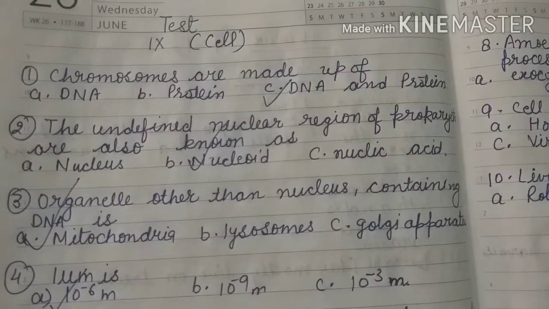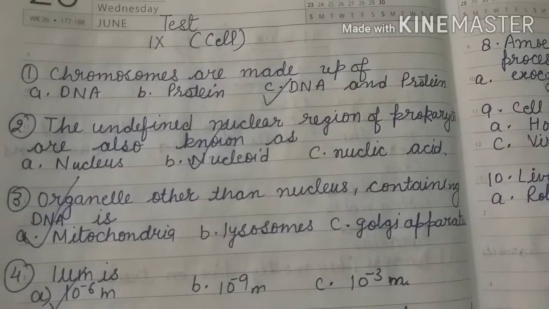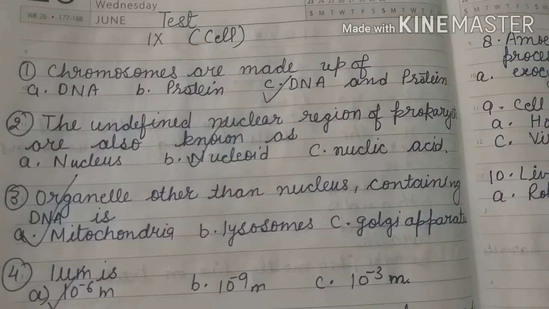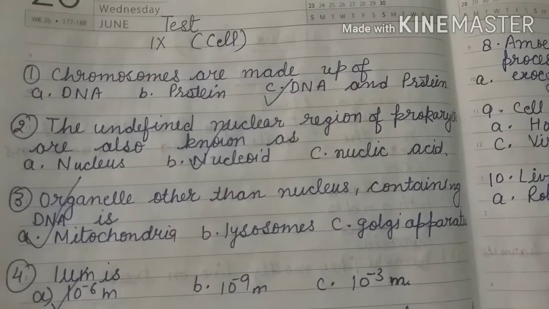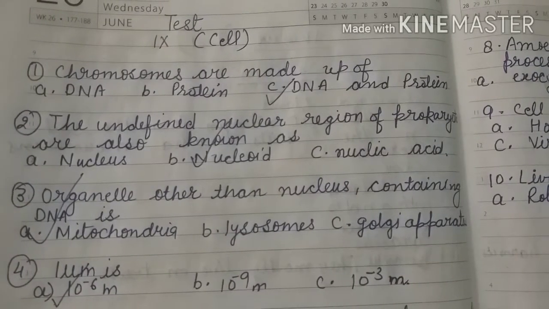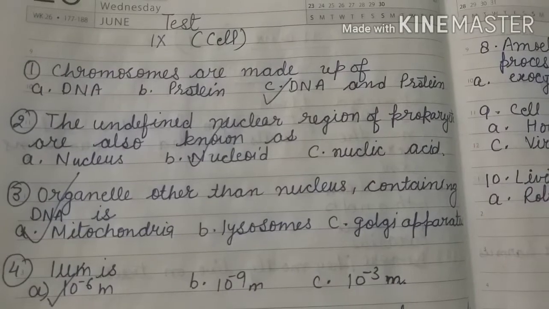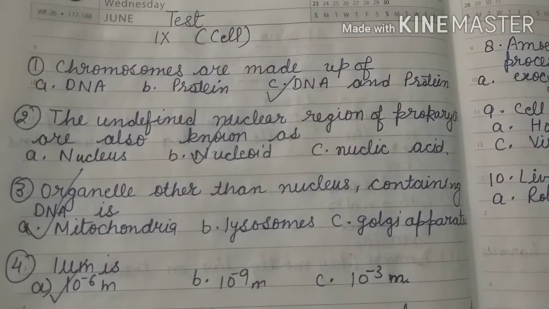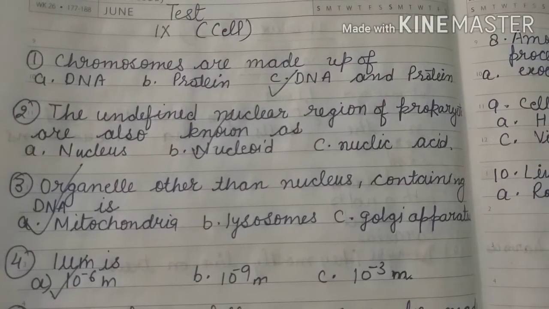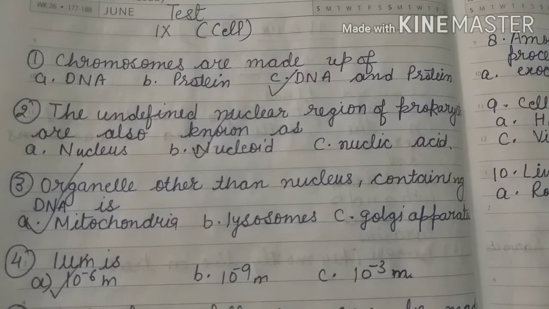Second, the undefined nuclear region of prokaryotic cells is also known as. Means the nuclear region does not have a nuclear wall, a nuclear membrane. So, the nucleus without a nuclear membrane is called nucleoid. So, in a prokaryotic cell, the nucleus is called nucleoid because it doesn't have a nuclear membrane.